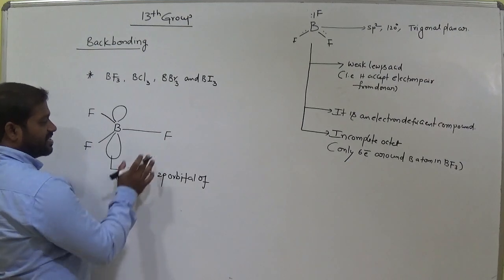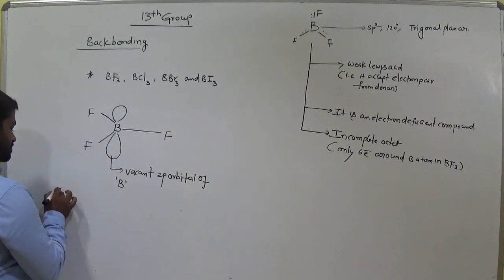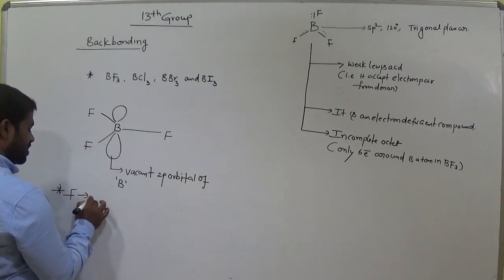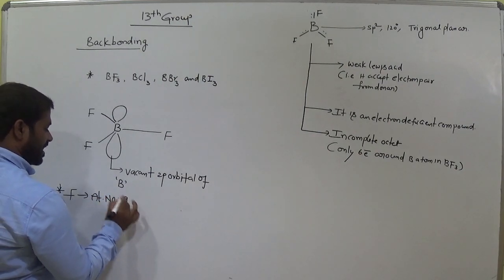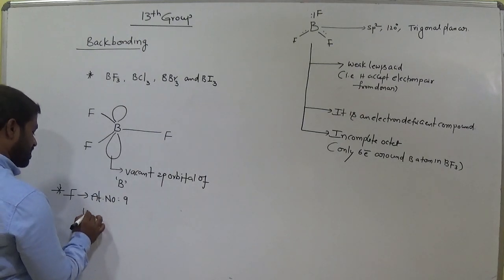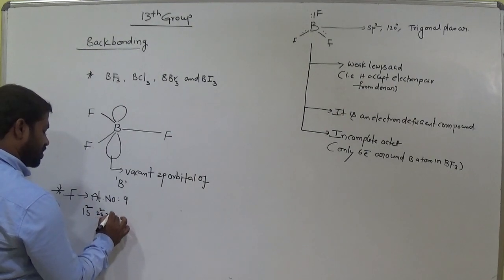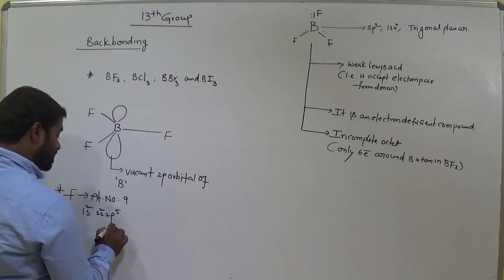Okay. Now let us come to fluorine. Fluorine atomic number is 9, am I right? Now write the electronic configuration: 1s2, 2s2, 2p5, 2 plus 2, 4 plus 5, 9.